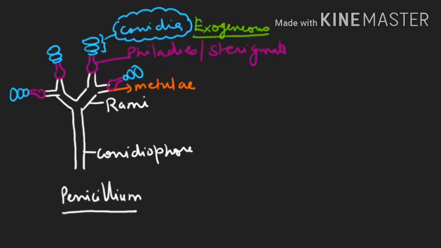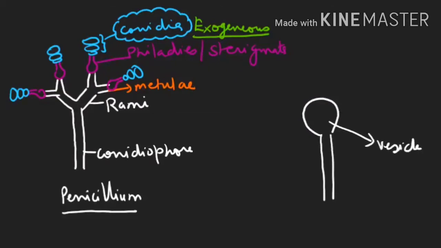Now see another example which is there in your NCERT. This is your conidiophore, and the tip is swollen. This tip is known as the vesicle, on which again you will find phialides, sterigmata present on the tip of it this way, which will bear the chain of conidia.